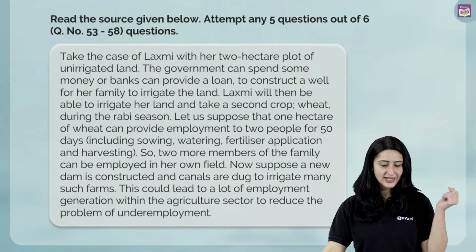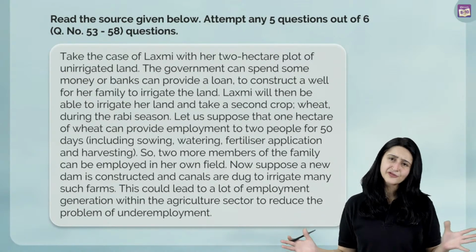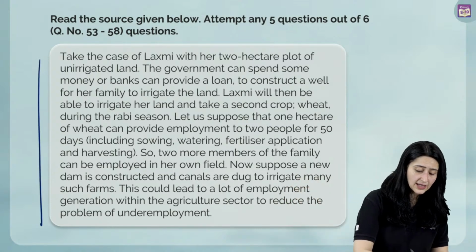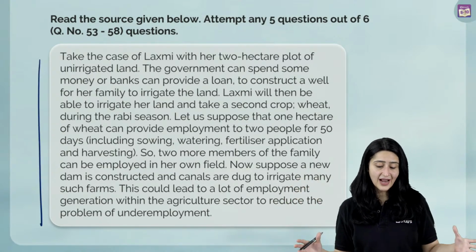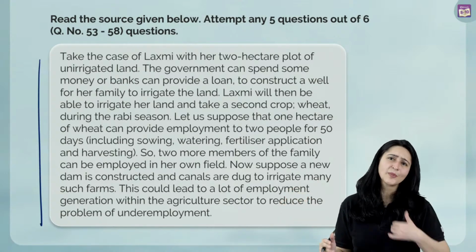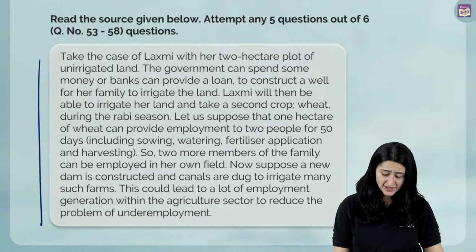And this is a passage again based on economics. Again, attempt any 5 questions out of 6. We're going to attempt all. This passage is about Lakshmi, who is basically farming on a piece of land, right? She has a 2-hectare plot of unirrigated land. I'm not going to read the whole thing for you because I'm sure with the first line itself you have an immediate recall. Let's just go to the questions.